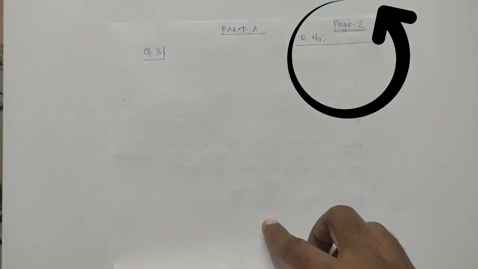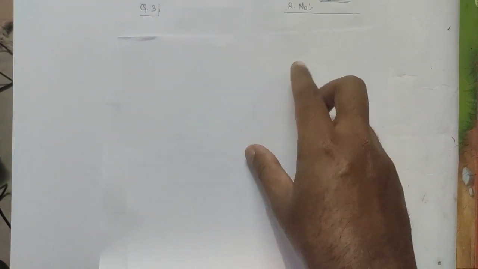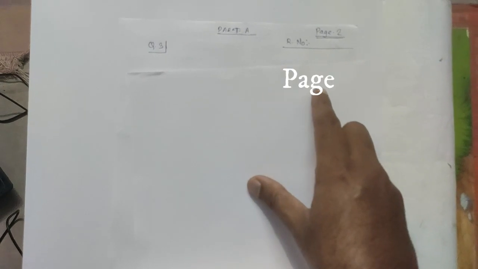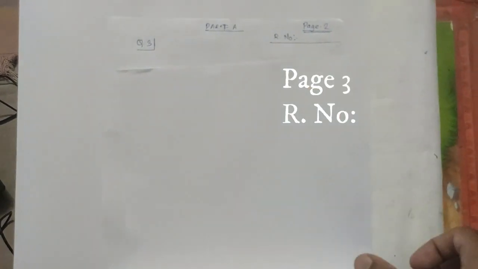So again you can put your answers on this page. If you require another page, you can take a fresh page and start answering. Again you have to give the next page number, say page 3, and you will write the roll number. So like this you have to answer all the questions.